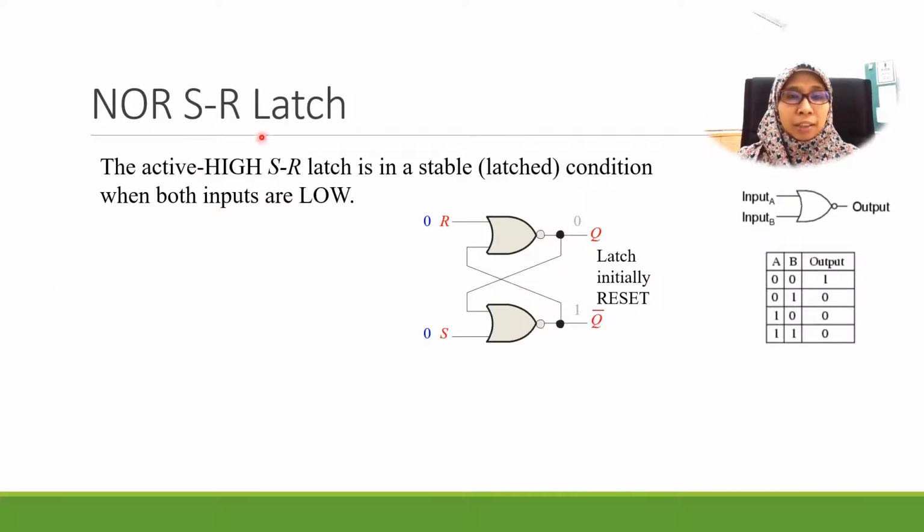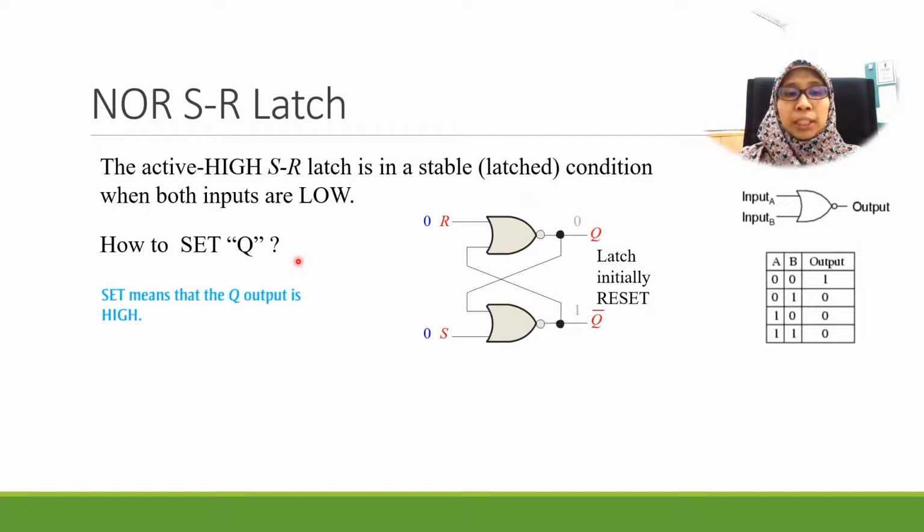The NOR SR latch is in a stable condition when both our inputs are low. But now we're going to change the state where we want to set our Q here. So how to set this Q? What is the meaning of set? Set means that we change this Q to high or 1. To change this Q to 1, we need to give a high input for the S. So now you can see that the Q bar becomes 0 and this Q becomes 1. Now we are already able to set our latch.